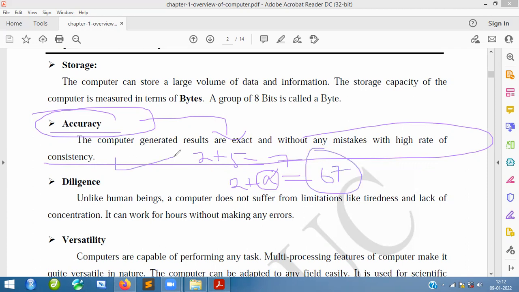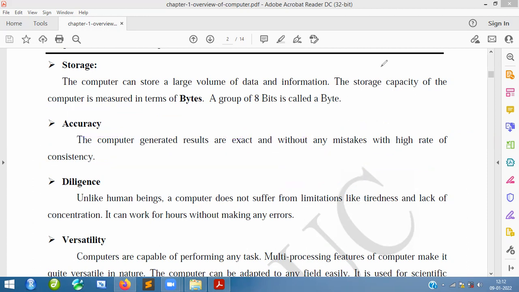So it will always be accurate. It is going to convert many things. That is the reason why a computer has accuracy. We say that a computer has accuracy like that.